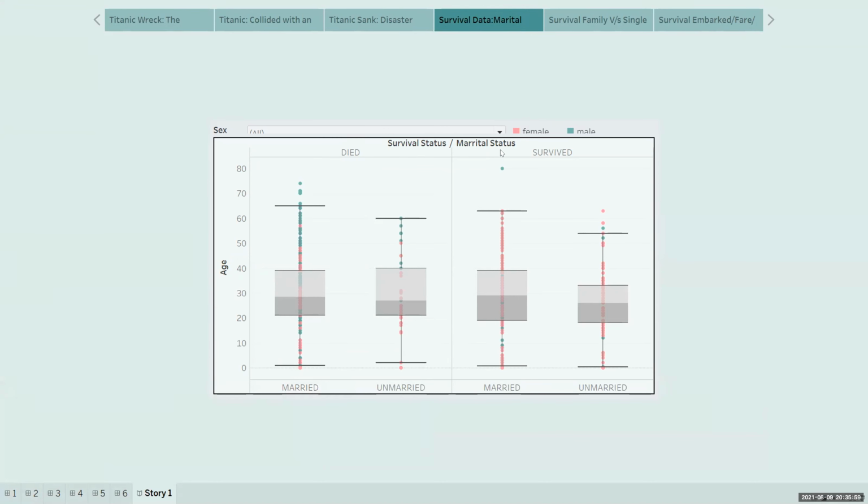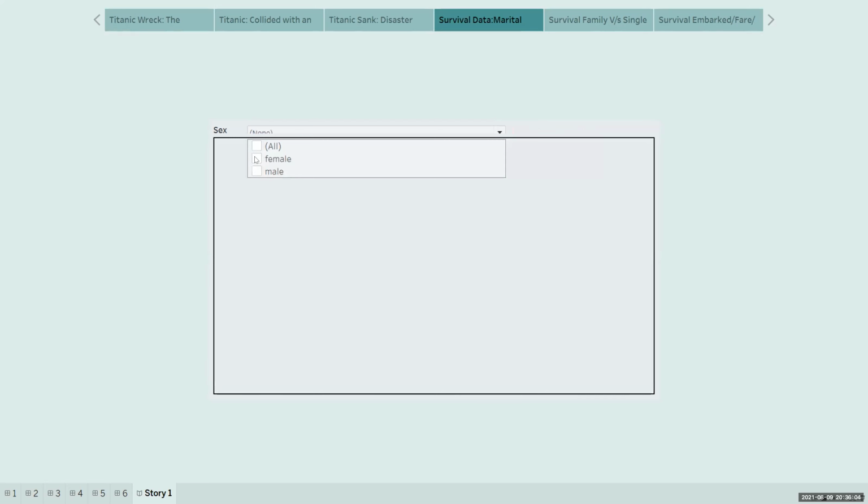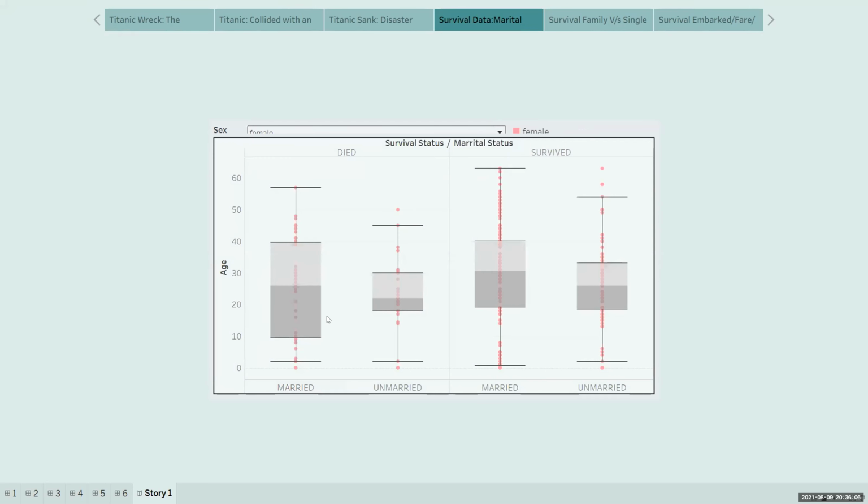Right now let's keep selected the females. This is telling us the age distribution of the people who died and survived. For the females who were married and died, their age was lying from around 10 up till 40. This is what the age was coming for those people.